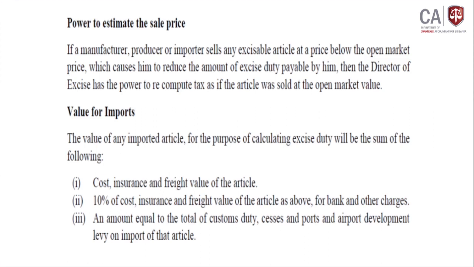In addition to that, bank and other charges, customs duty, PAL, cess, all these things we should consider to calculate the excise duty. But it does not mention that we have to add the VAT. VAT should be charged at the end after adding the excise duty.